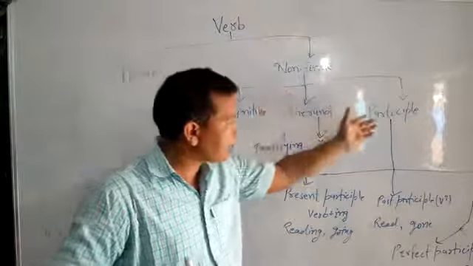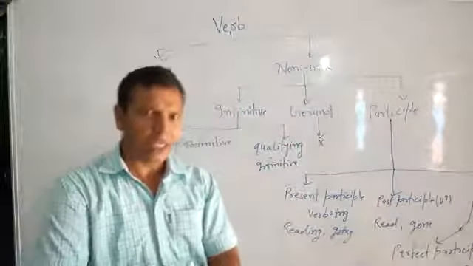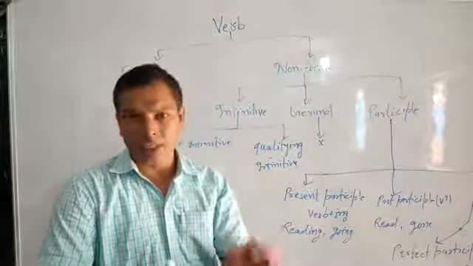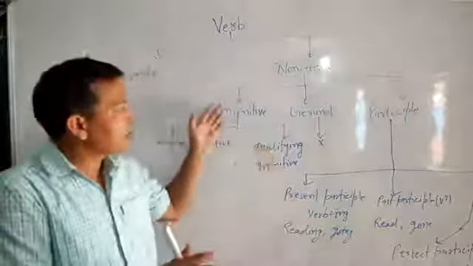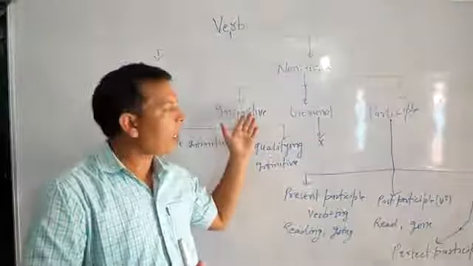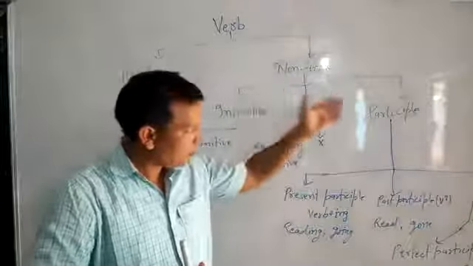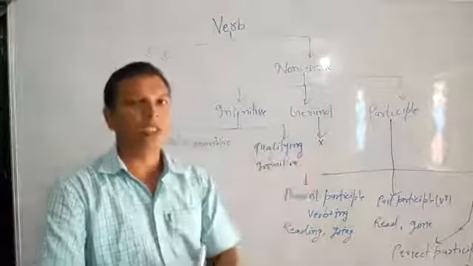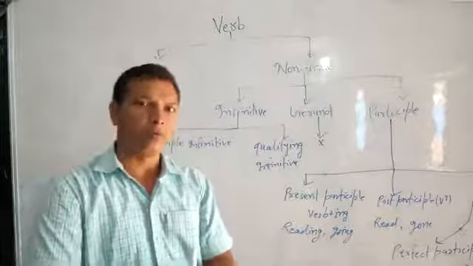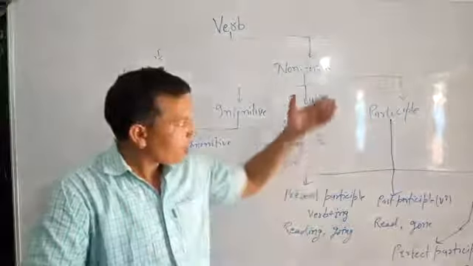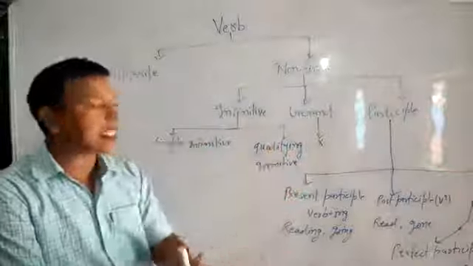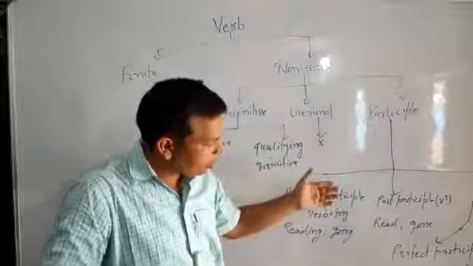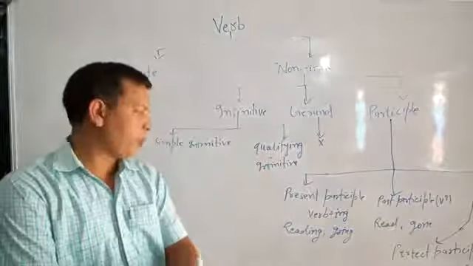Third kind of non-finite is participle. Participle acts as a verb and adjective. Once again, listen carefully. While infinitive and gerund both work as a verb and noun in the sentence, participle acts as a verb and adjective, and in other words participle is the combination of verb and adjective. It has also three kinds according to use: present participle, past participle, and perfect participle.